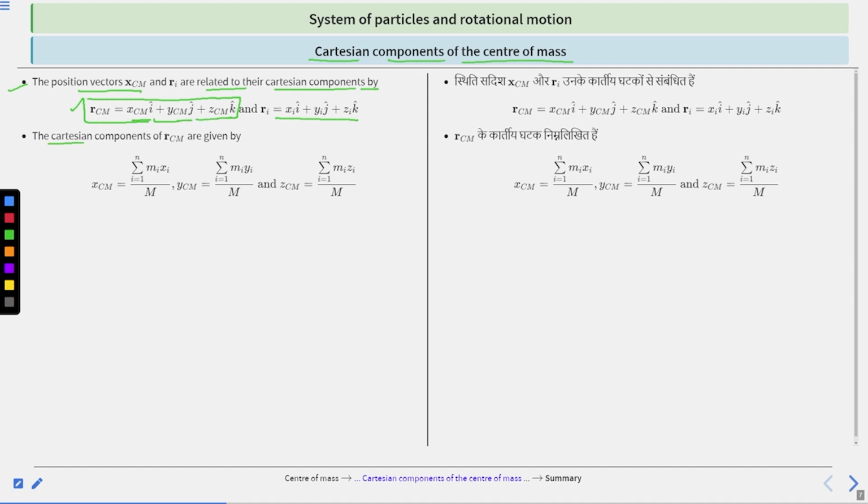So the Cartesian components of R CM are given by this. x CM is equal to summation, i equals 1 to n, mi xi divided by m. For y CM, similarly, summation i equals 1 to n, mi yi divided by m. And for z CM, i equals 1 to n, mi zi divided by m. So these are the Cartesian components of R CM: this one for x, this for y, this for z. Clear? These are the Cartesian components of center of mass.